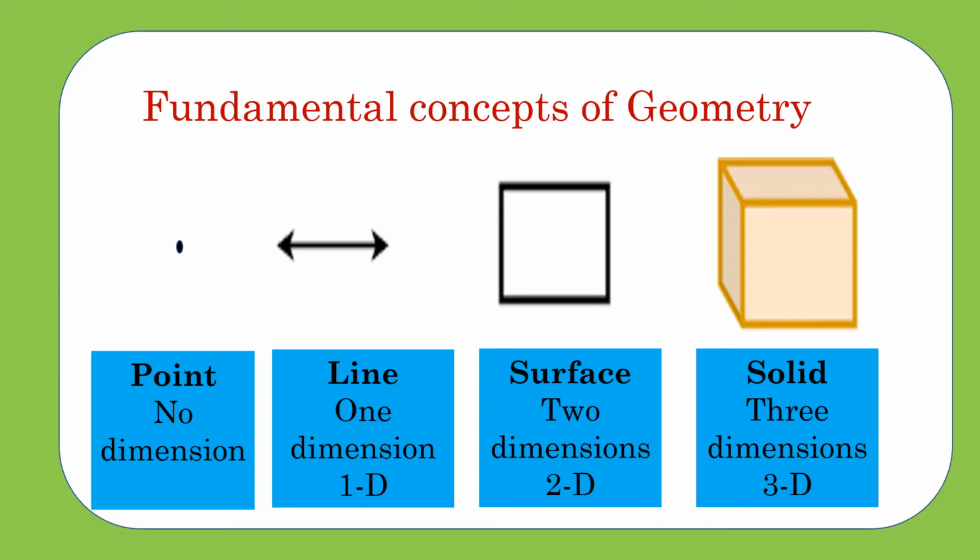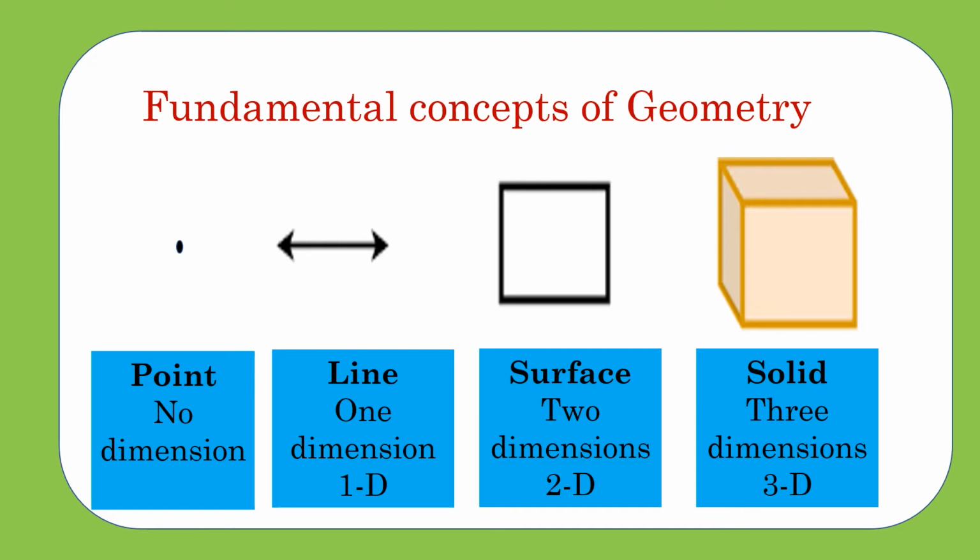In geometry, we use one special term for measurement, that is dimension. What is that? Dimension. Now onwards, we are going to use the term dimension instead of measurement. Okay, so we can say the point is a zero dimensional image. Okay, next thing, if I put a sequence of points, then how does it look like? Yes, it is looking like a line, right? The sequence of points will form a line.